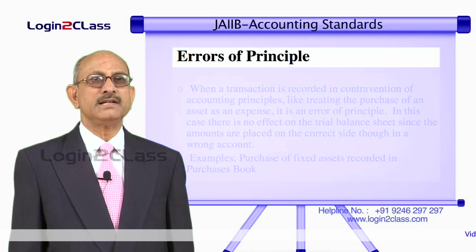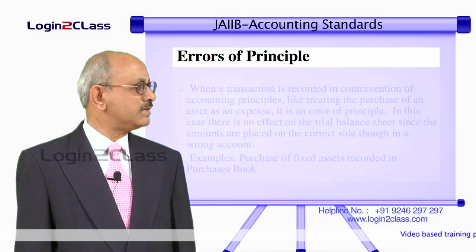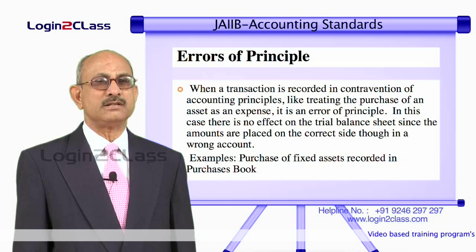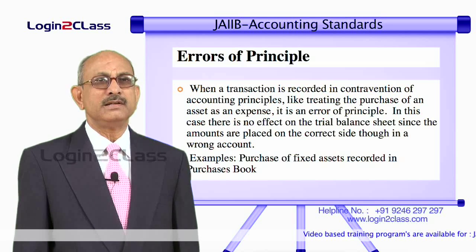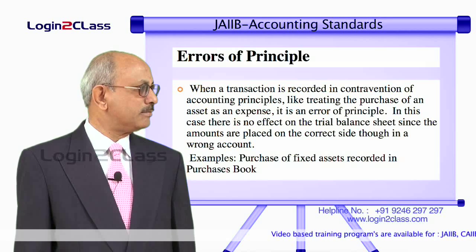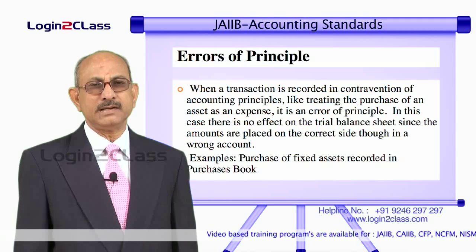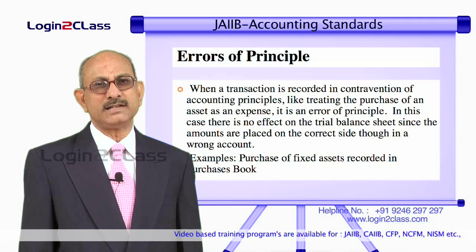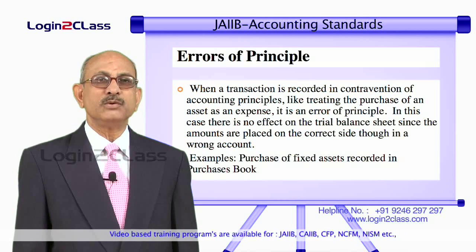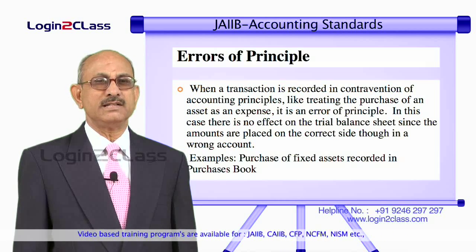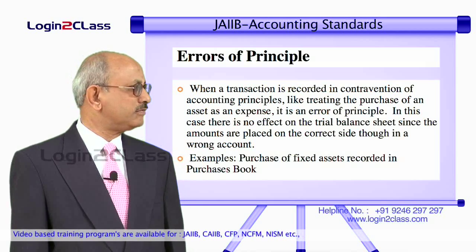Let us start with the errors of principle. As you know, whenever there is a contravention of the accounting principles, it is known as an error of principle. For example, instead of taking the purchase of an asset as an entry relating to the asset side, we take it as an expenditure. That means if you have purchased, let us say, furniture, it is debited to the purchases account instead of debiting it to the furniture account.